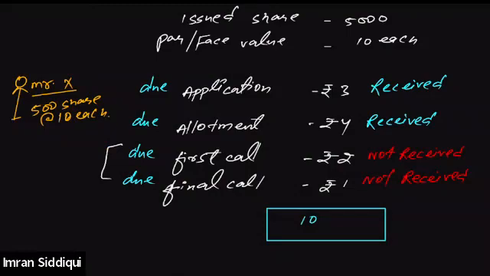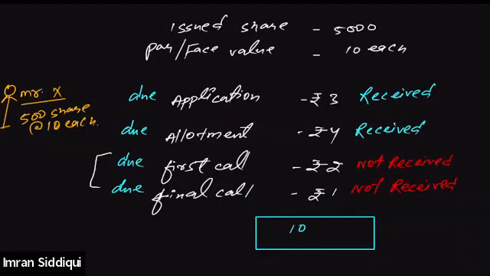Everyone. So see, in this situation, what is happening? Mr. X, even though he has bought 500 shares, paid for the application and paid for the allotment. But when company asked him to pay the first call, he did not make the payment.